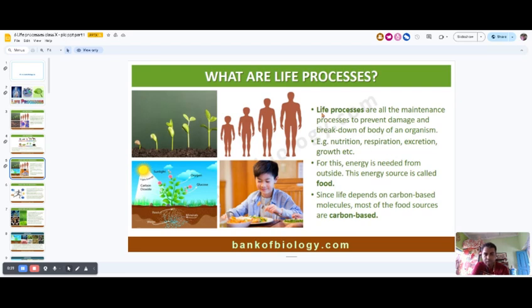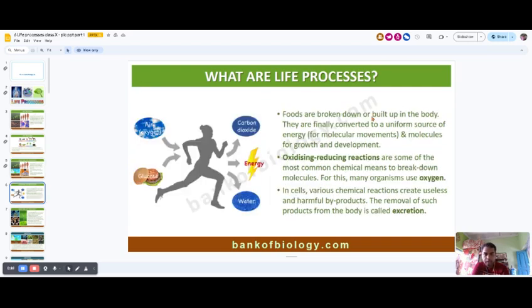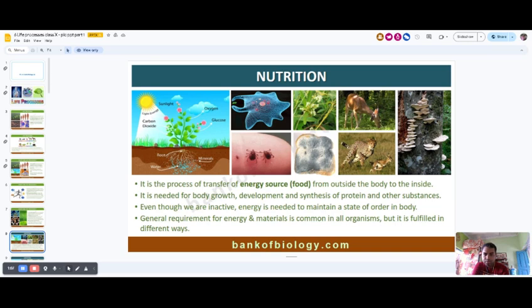And we all know that to maintain life processes, we need energy, and we get energy from food. Basically, to maintain our energy, we eat carbon-based food. This is glucose, carbohydrate, protein, and fat. With the help of oxygen, this food is broken down, and we get energy. After that, the unwanted, useless, harmful byproduct is released from our body. This process is known as excretion. Now, we will explain the first life process.